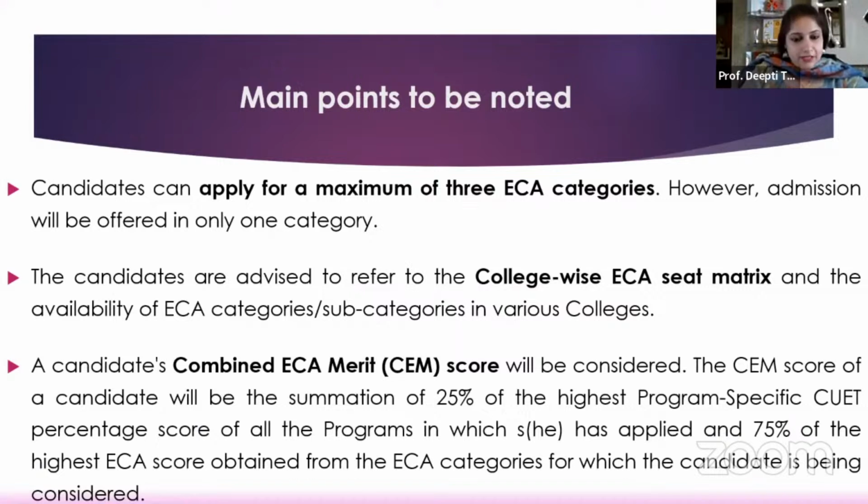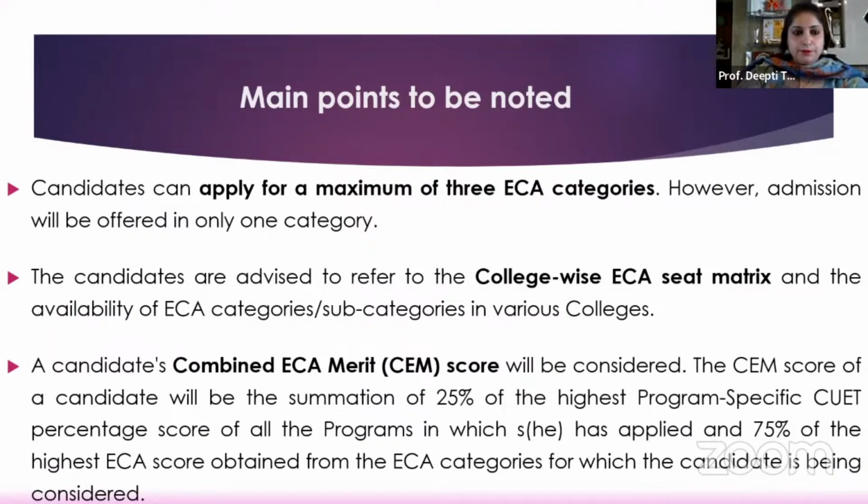Then, as sir had explained for the CSM, similarly in ECA also, we get a combined ECA merit score, which we call the CEM, which will be the summation of 25% of your highest program-specific CUET score. So if you have applied for, say, Eco Honors or BCom Honors, out of the various eligibility conditions that you have, whichever condition gives you the highest score, 25% of that score will be considered, and 75% of your ECA score will be considered. And this will be used to compute your CEM, which is the combined ECA merit score that will be used for allocation.